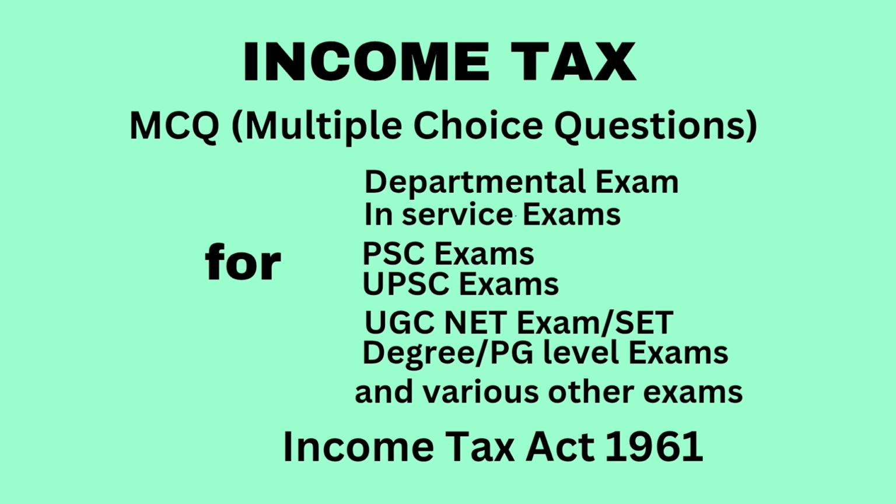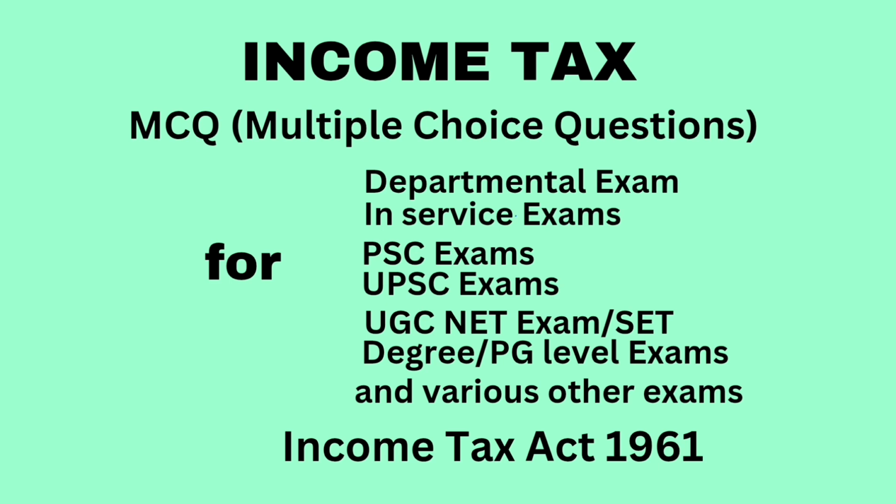What is his salary for the previous year 2023-24? Answer. 2,52,000.